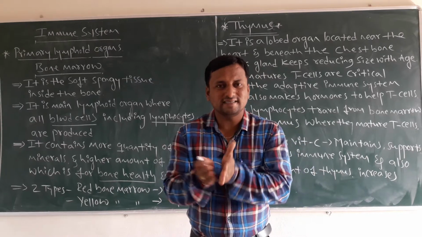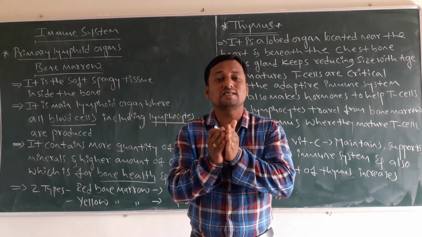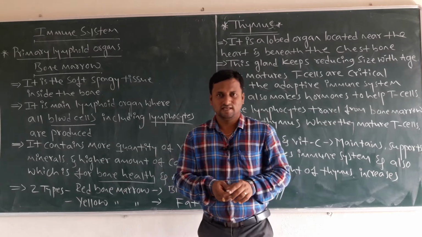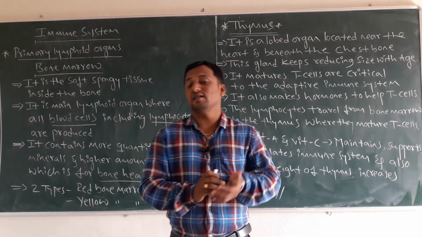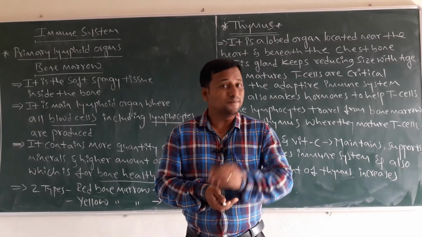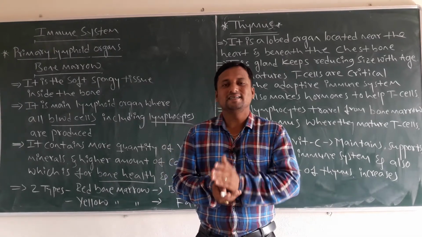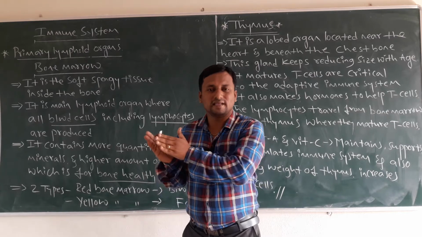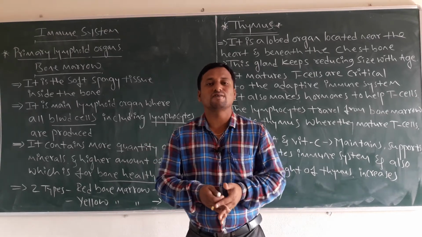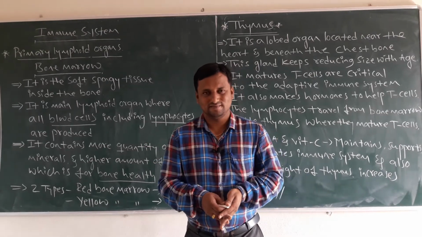So what does it contain? What are the main important parts present in the immune system? In the immune system there are lymphoid organs, lymphoid tissues, lymphoid cells, and also the main important molecules called antibodies.